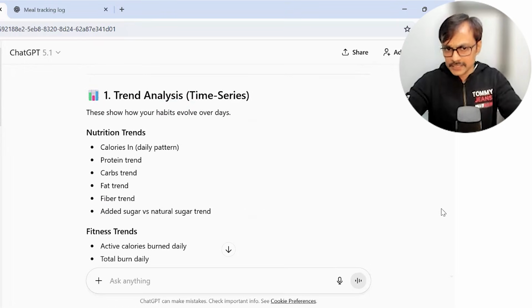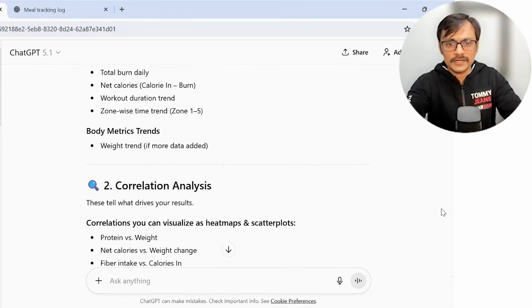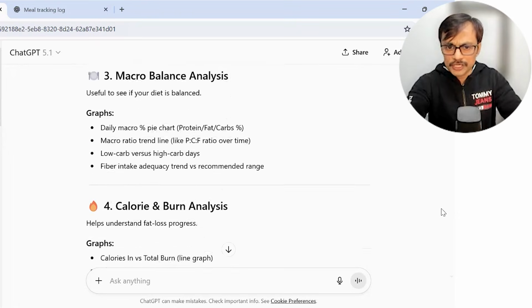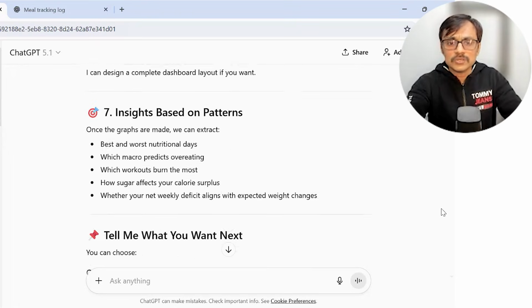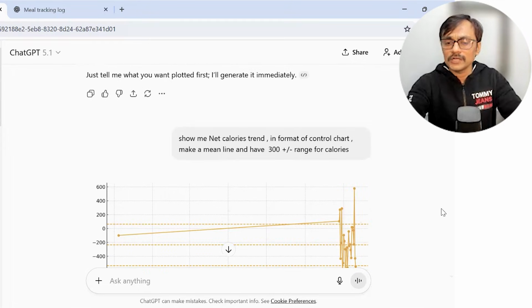I said, this data is there, what kind of analysis can you provide? ChatGPT spoke about fitness trends, some measurements, correlations, and some other stuff. So I learned and I said, okay, this is all good. Maybe I want to talk about the control chart. I said I want a control chart for net calories.